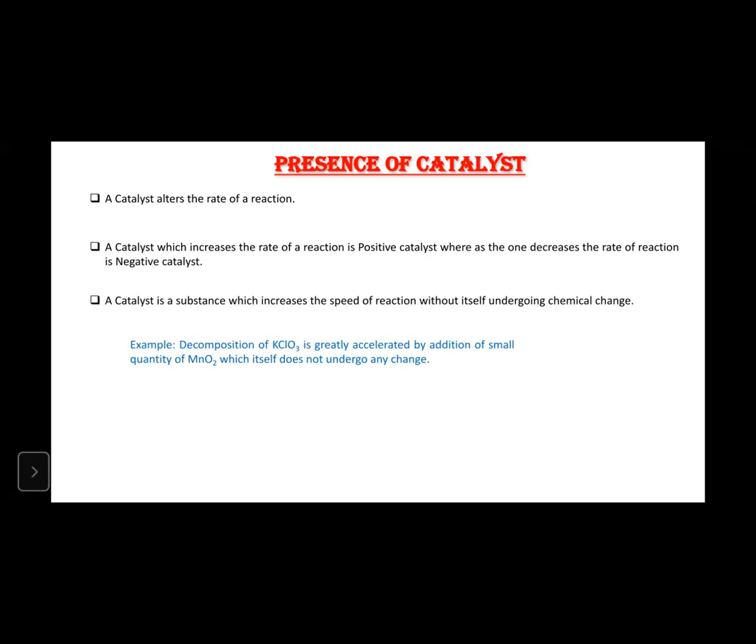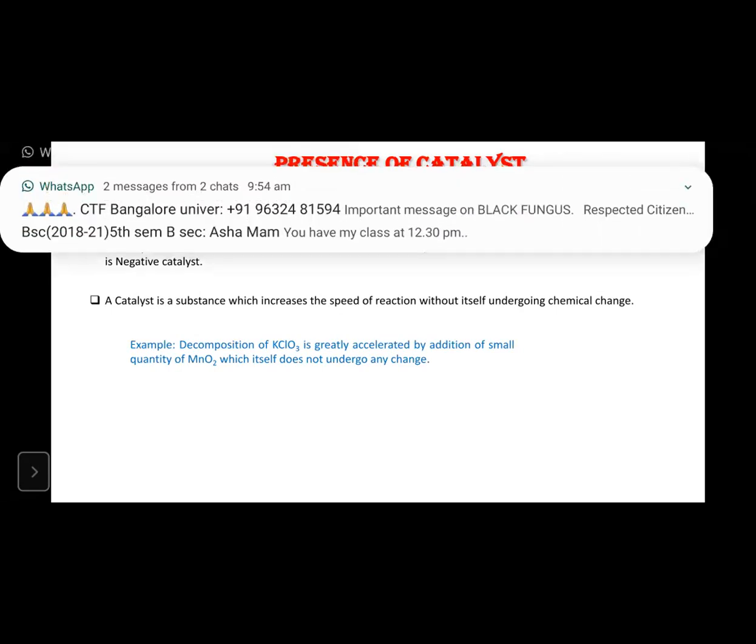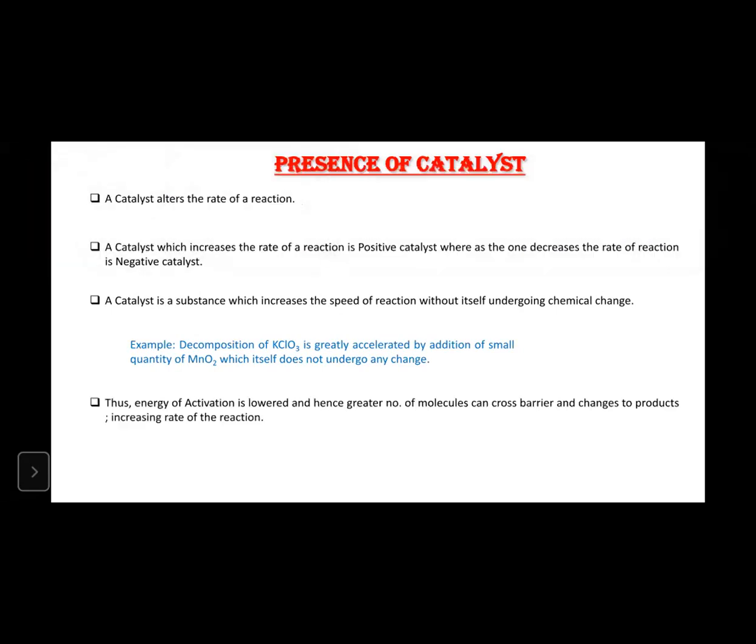Okay, an example for that: here MnO2 acts as a catalyst for the decomposition of potassium perchlorate. This is the example. Next, energy of activation. So what is the role of catalyst? It lowers the energy of activation. Hence, a greater number of molecules can cross the energy barrier.